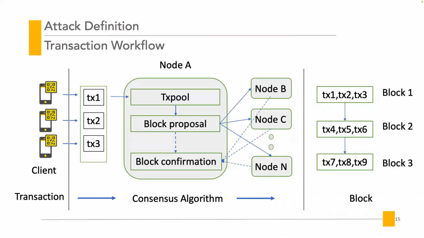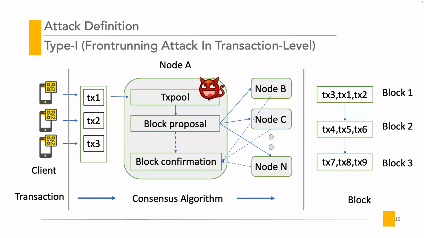After the overview of POA protocols, we look into how a transaction is executed in the blockchain system. Firstly, a seller called the node A receives the transactions from distributed clients and collects them in his transaction pool. Then he packs the transactions into a block and broadcasts it to the peer nodes. When reaching the consistency among distributed nodes according to consensus algorithms, the block is deemed to be confirmed. Following the same procedure, the transactions are ordered in a linear sequence from transaction 1 to transaction 9 in 3 connected blocks.